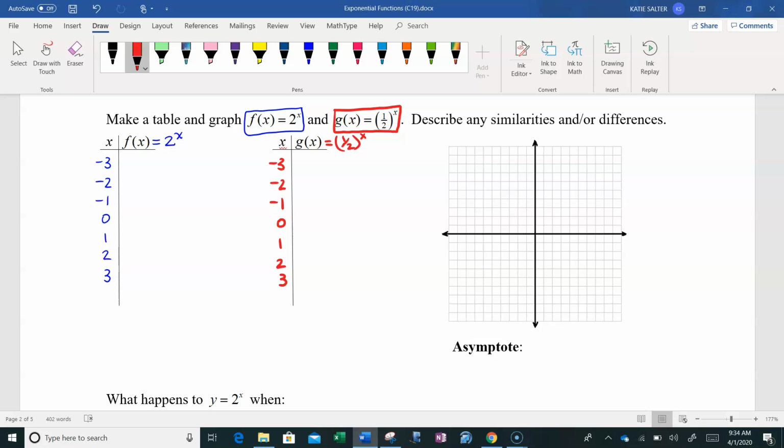If I substitute 0 in, what I'm really saying right here is 2 to the 0 power. And we know that anything to the 0 power is 1. 2 to the first power, so that would just be 2. 2 to the second power, 2 times 2 is 4. 2 to the third power, so 2 times 2 times 2 would be 8. And you can see that when you look at these numbers, all that's happening is they're just doubling, because that's the whole point of this function. As we move up 1 in x, our y values double.